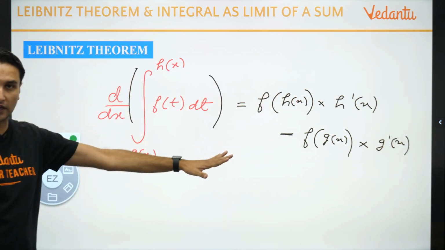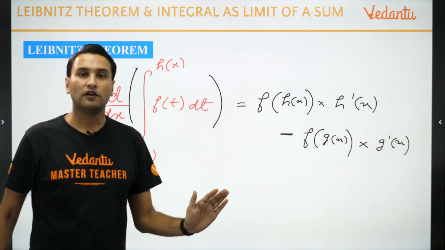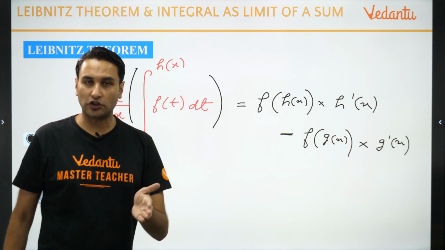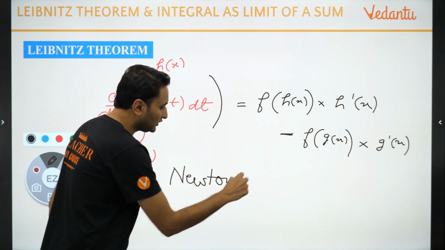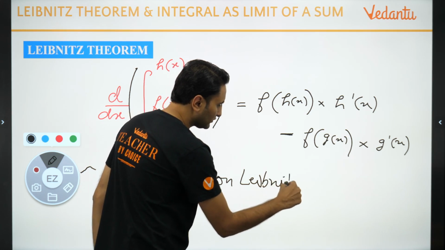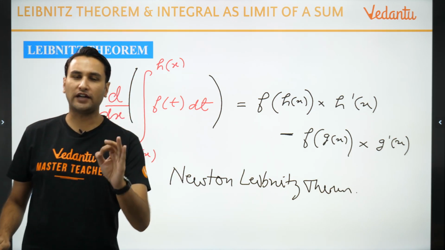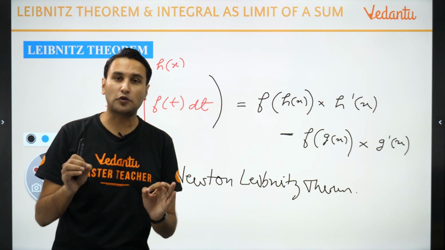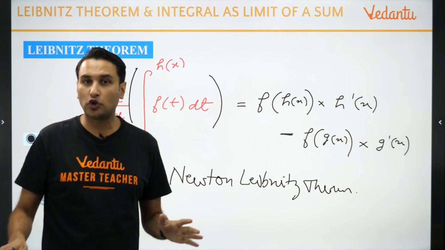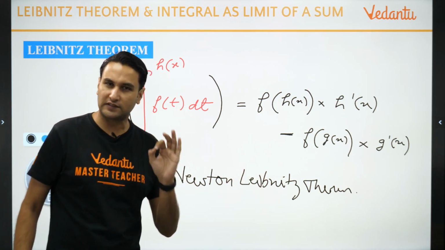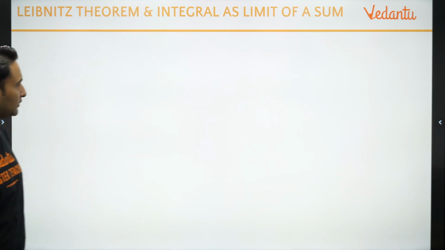Now this formula bachcho, which I have taught you in many chapters before as well, from derivability to application of derivative to differentiation, is called as Newton-Leibniz formula. This is Newton-Leibniz theorem. Very simple, nothing. And if you get a problem on this, remember that problem is going to be a laddu problem. That problem is going to be free ka marks. You can never do mistake in problems of these type because they are super simple. That is exactly what we are going to learn today. Okay, chalo, let us go ahead and solve some problems.